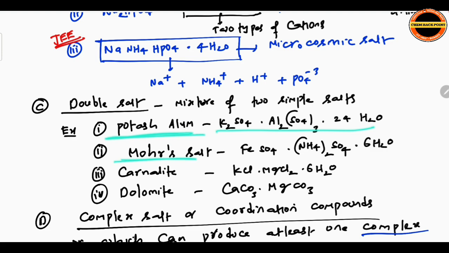Potash alum, K2SO4·Al2(SO4)3·24H2O, along with water of crystallization, you have to remember. Mohr salt, FeSO4·(NH4)2SO4·6H2O. Carnallite, KCl·MgCl2·6H2O. Dolomite, CaCO3·MgCO3. Names as well as formulas you have to remember along with water of crystallization.